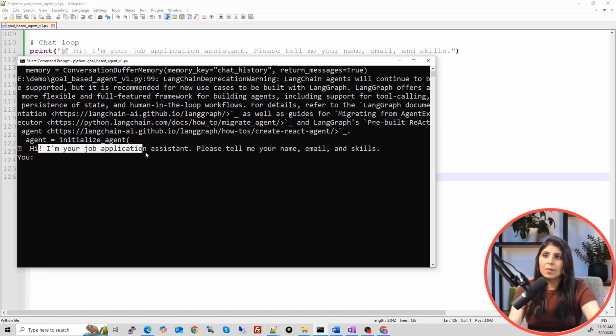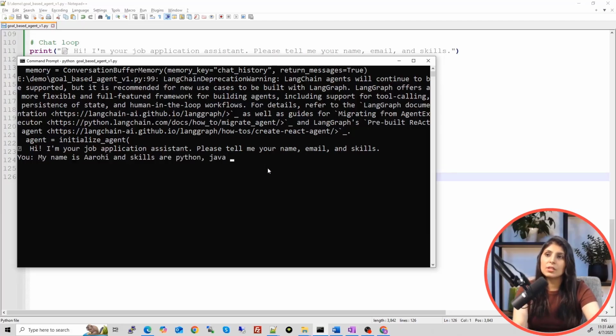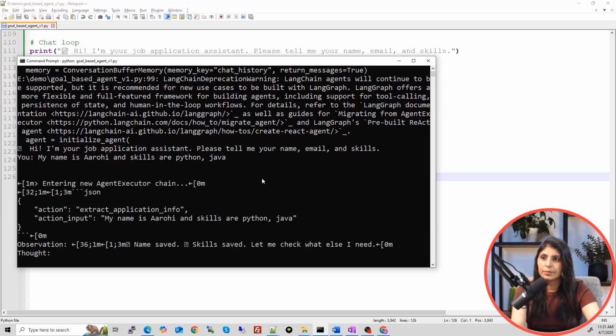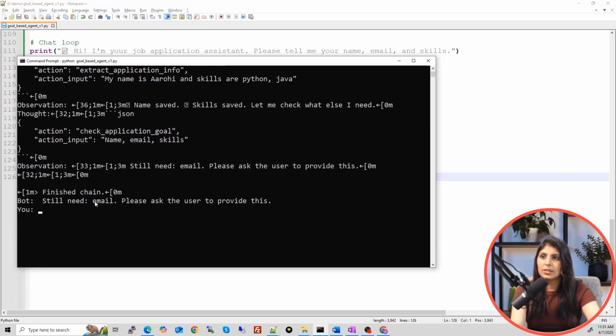See, "Hi, I am your job application assistant. Please tell me your name, email and skills." So let's say I've written my name is Arohi and skills are this. I'm not mentioning email right now. So let's see how this reacts. See, bot is replying, "Still need email. Please ask the user to provide this."